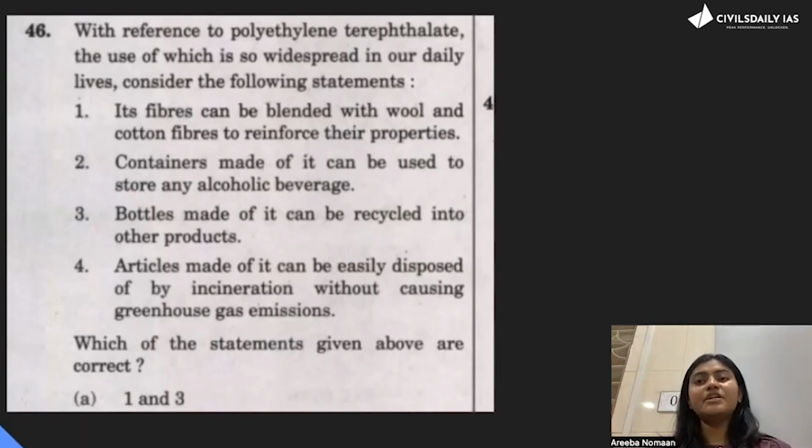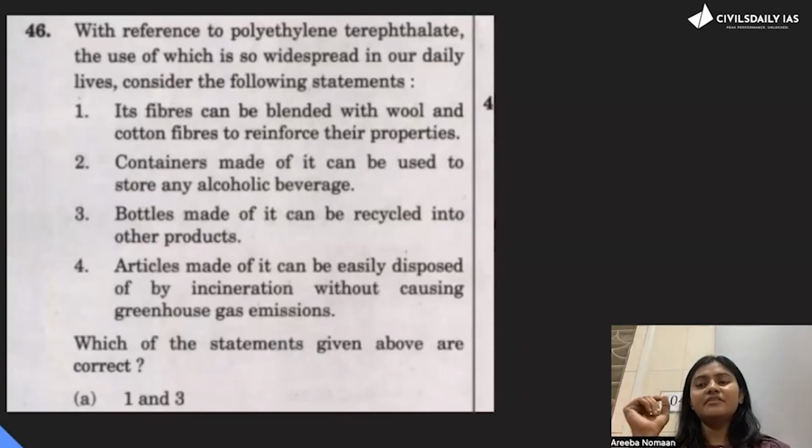First of all, it is saying any alcoholic beverage. Secondly, plastic anyway is not very usually seen in containing alcohol, right? So if you eliminate this option, you will reach the answer without even knowing what is this polyethylene terephthalate. And one more thing, if you also read the fourth option, articles made of it can be easily disposed of by incineration without causing greenhouse gas emissions.